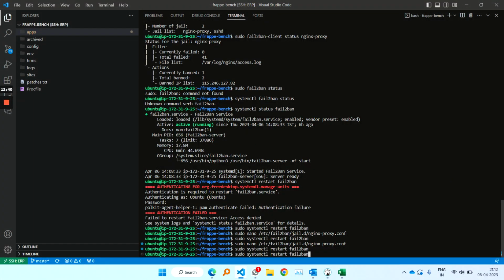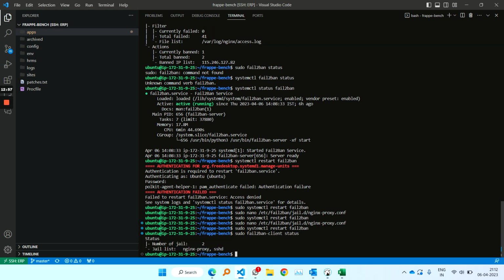Now if you want to see the status of which jails are being implemented for now, what we can do is we can put sudo fail2ban-client status. Now you can see there are two jails implemented, nginx proxy and sshd. sshd means if somebody is trying to get into our server using an SSH connection, and if somebody fails too many times, it will detect and block the IP for a certain amount of time. So that's how both of these jails are working.